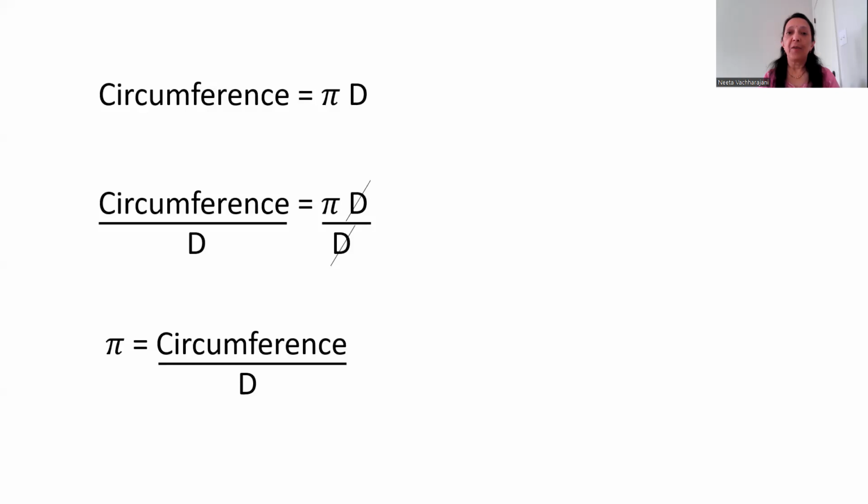Now, let's try to incorporate the numbers that Aryabhatta has given into the equation that we already know. So we get 62,832 equals pi multiplied by 20,000.